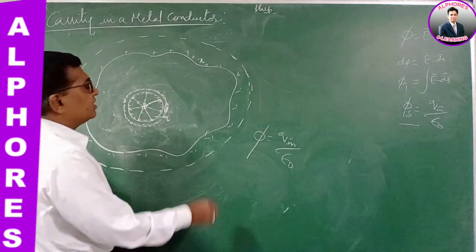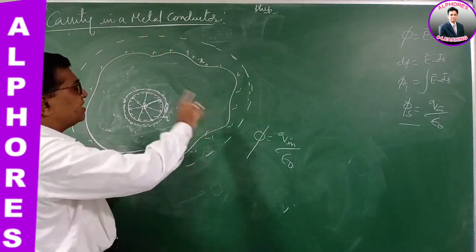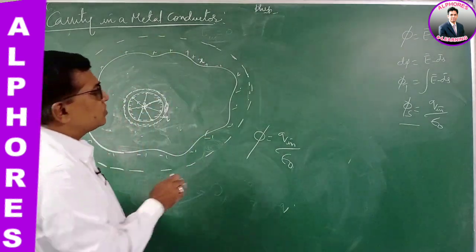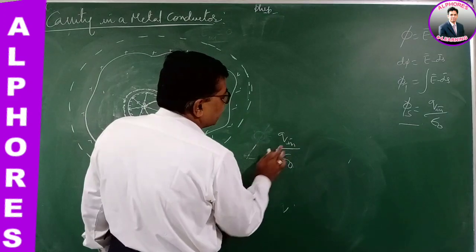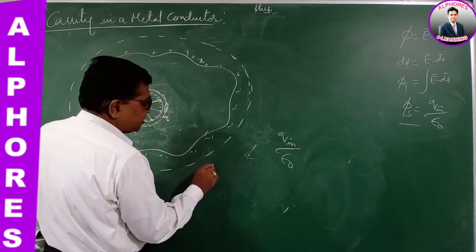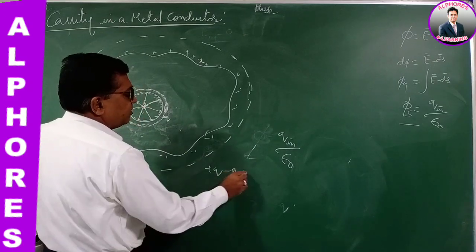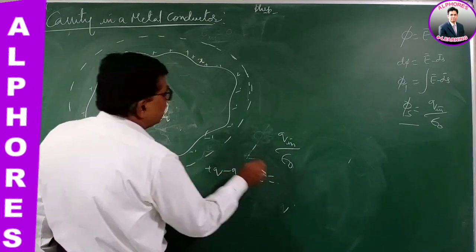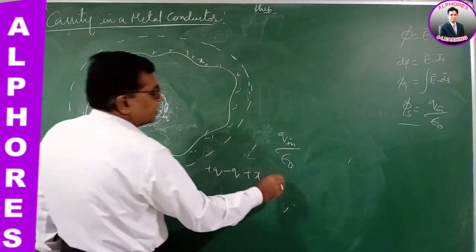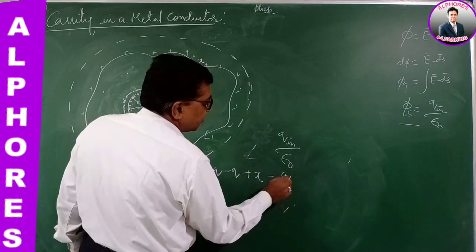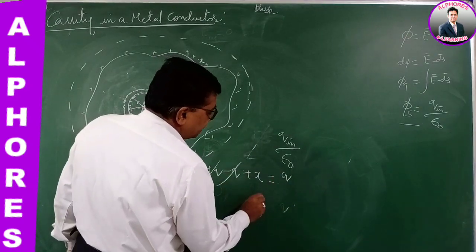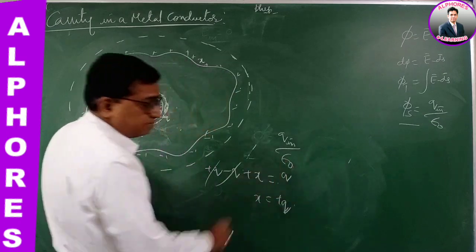So the total charge inside the Gaussian surface is the point charge plus q that we have placed, the charge residing on the inner surface, minus q, plus x. This is equal to the net flux. The net flux is the charge enclosed inside, q. So x is equal to plus q.